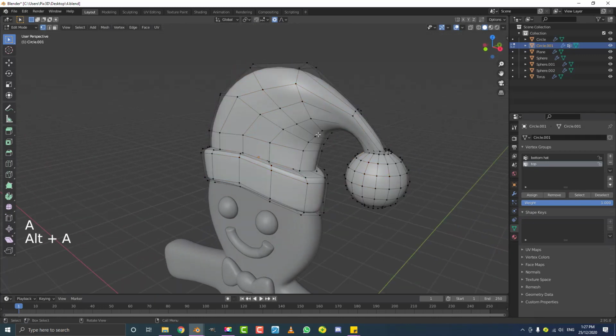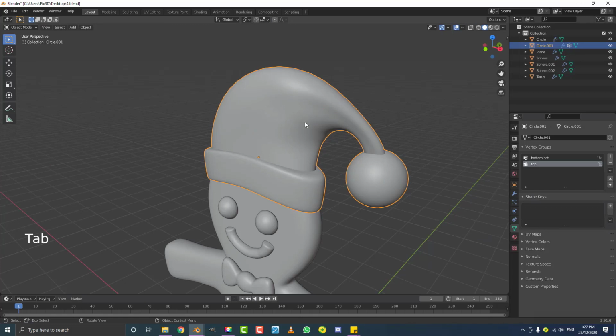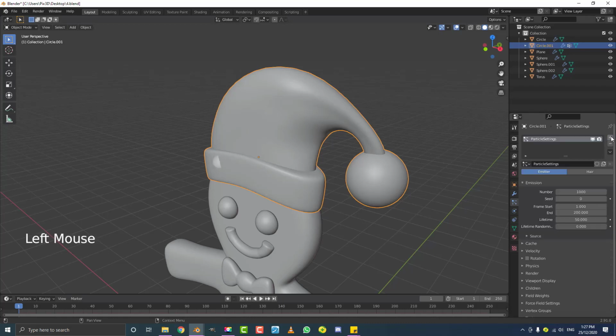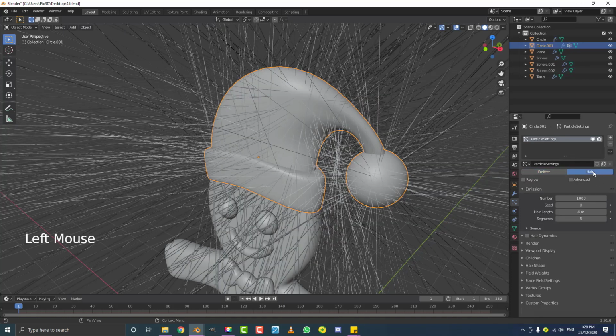We can now get started with our particle system. So let's tab out of edit mode. And with the hat here selected, we're going to go over to our particles settings here. So click on it, and we're going to click on the plus to create our first particle system. So it's just called particle settings, and we're going to make this hair. So click on hair, and what we want to do first of all is come over here and click on advanced as well. That's going to give us some more options in the bottom, which we'll get to in a second. So let's come over here under the emission.